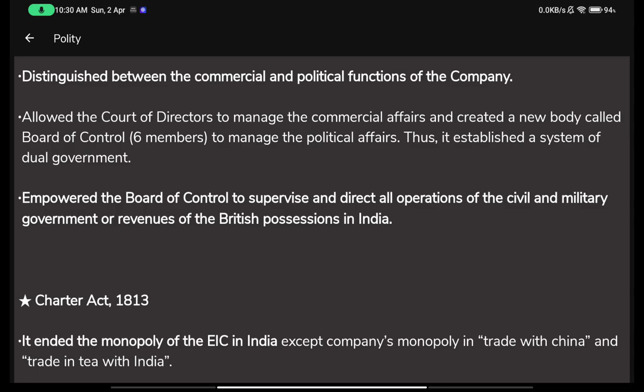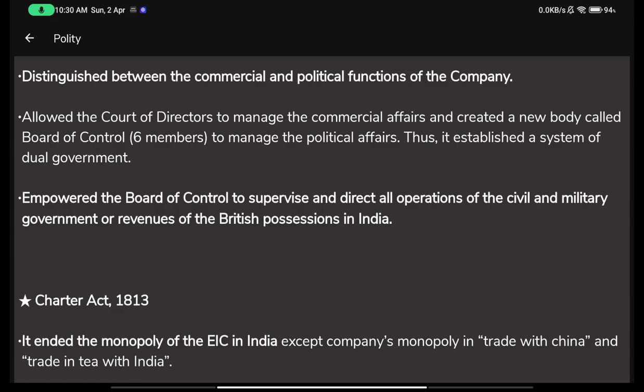This was completely new; the board of control did not exist before, only the court of directors did. The board of control was established by the government and consisted of 6 members. They were tasked with managing the political affairs of Bengal, and that is how it established a form of dual government.